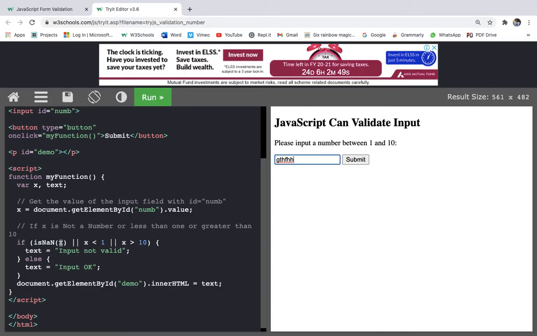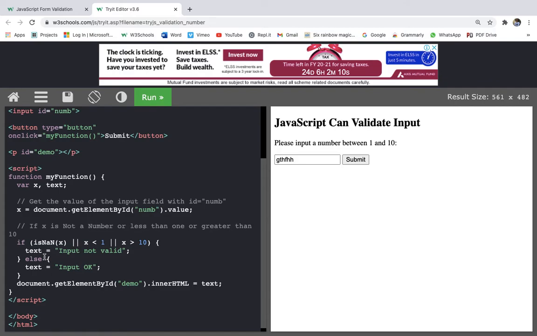Then it will check isNaN(x). What is isNaN(x) doing? isNaN(x) is checking if the x value is NaN, and NaN means not a number. So if we give GTHFHH, this is not a number, so isNaN(x) will give true. Okay, so if isNaN(x) or x is less than 1 or x is greater than 10, text is equal to "Input not valid". We want to validate the form like this, so that we want a number between 1 and 10.